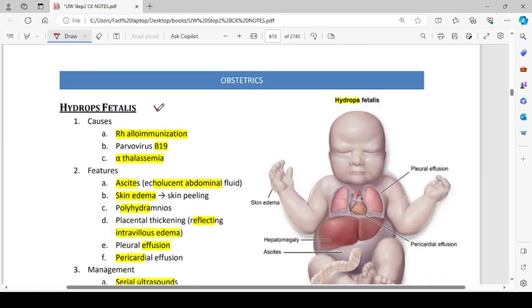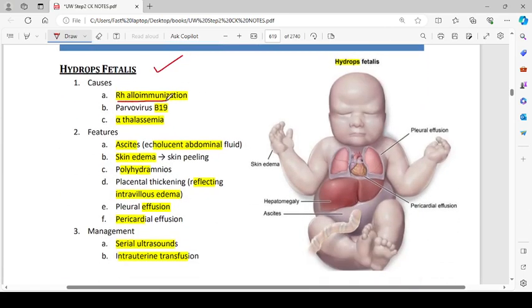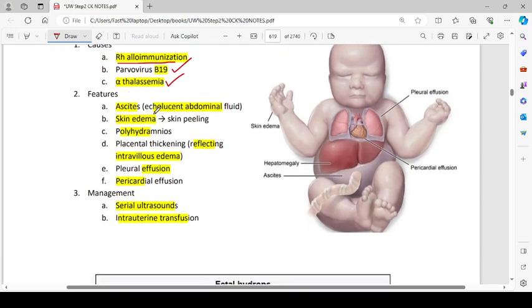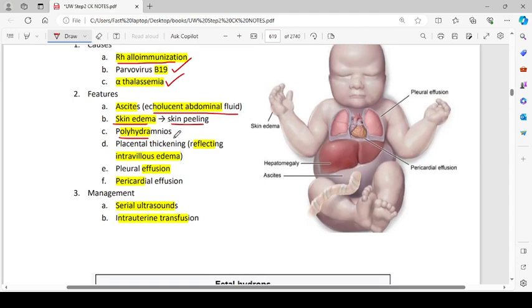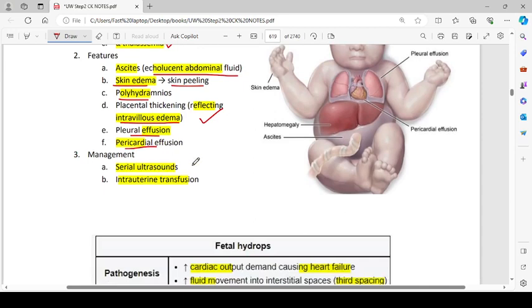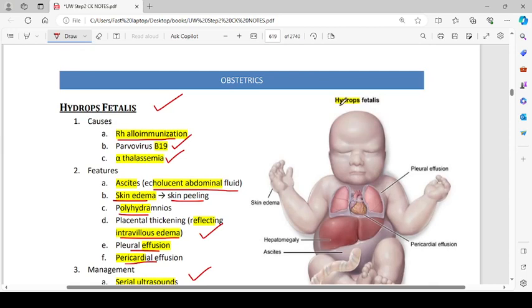Then what is hydrops fetalis? Causes: Rh immunization can cause it, as can parvovirus B19 and alpha thalassemia, if it is alpha thalassemia major. Then the features are ascites, echogenic abdominal fluid, skin edema, skin peeling, polyhydramnios, placental thickening reflecting intravillous edema, pleural effusion and pericardial effusion. Management is with serial ultrasounds and intrauterine transfusions. So there is a picture of a child with hydrops fetalis.